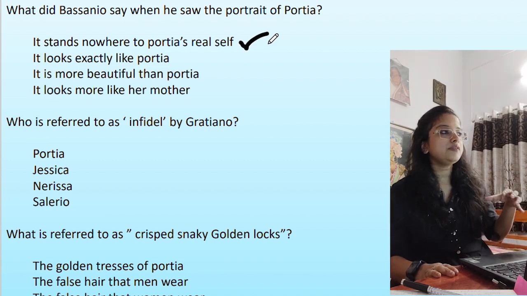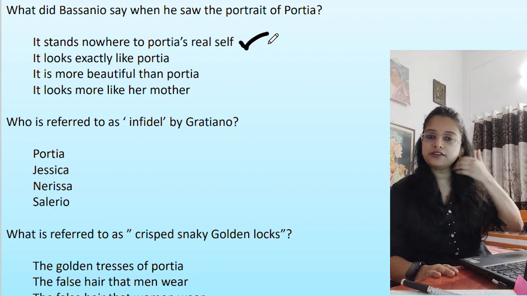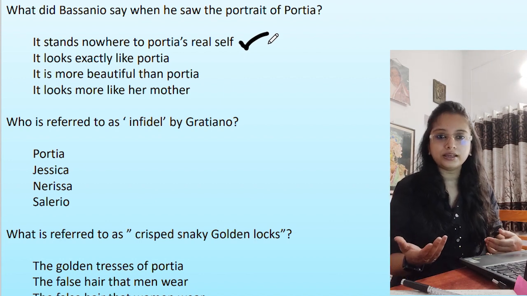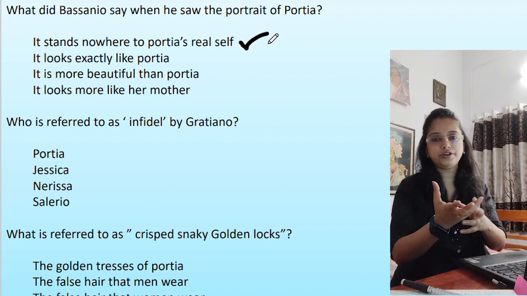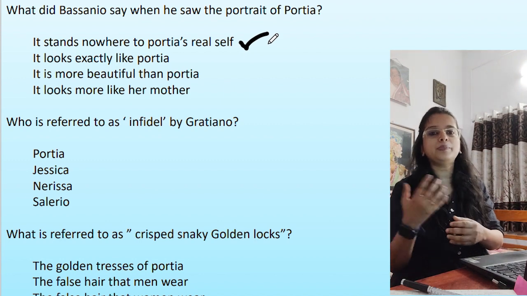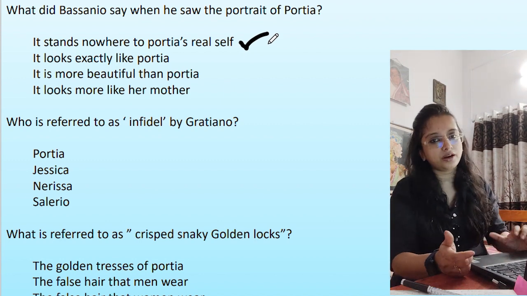Remember, he talks when the real person is present in front of me, and it limps behind the shadow, right? It is just the shadow. This portrait is just the shadow of the real human being. So it is useless to talk about a picture when the real person is standing in front of me.